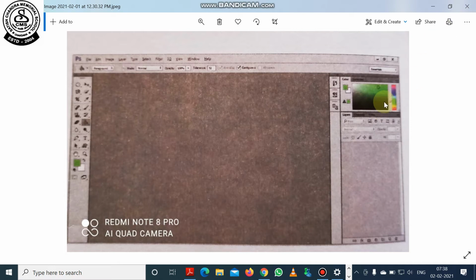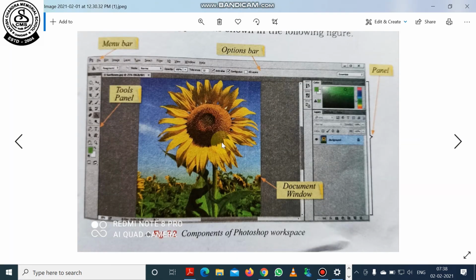If you want to see the starting window more elaborately, I can show you. This is the starting window of Adobe Photoshop. You can see that I have brought an image into Adobe Photoshop as well. So first of all, how many parts are there in the starting window? You can see at the top there is the menu bar. And how many menus are there? File, edit, image, layer, type, select, filter, 3D, view, window, help. So many menus are there. So this is called the menu bar.